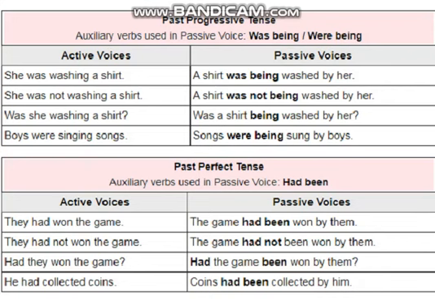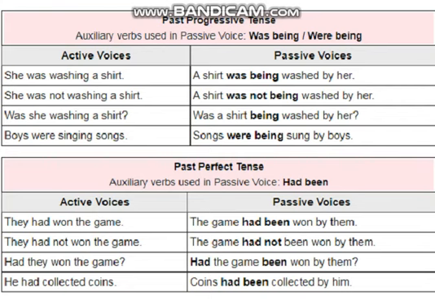Then look at the next tense, that is past perfect tense. So past perfect tense is again the easiest one, as we are having present perfect tense, because it is already having third form in it, and it is just having singular helping verb, that is had. So it would take the helping verb from the next tense, which is past perfect continuous tense, and its helping verb is had been. So auxiliary verbs used in passive voice would be had been.